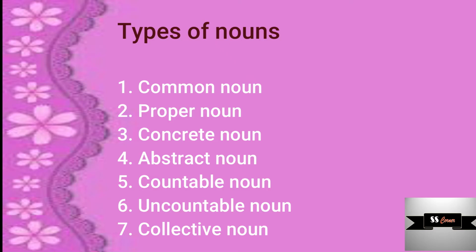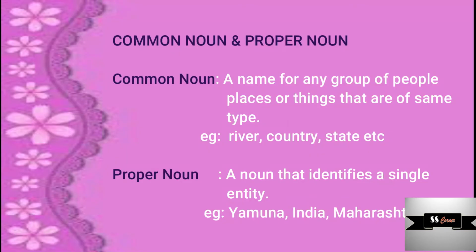There are 7 different types of nouns. They are common noun, proper noun, concrete noun, abstract noun, countable noun, uncountable noun, and collective nouns. First, let's discuss about common noun and proper noun. Common noun is the name for any group of people, places, or things that are of same type.